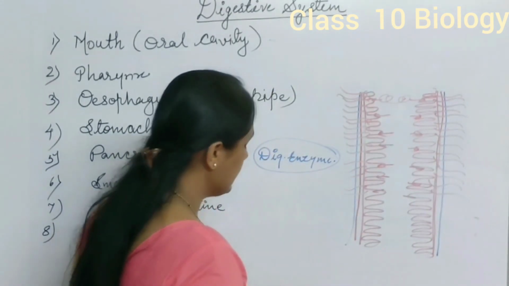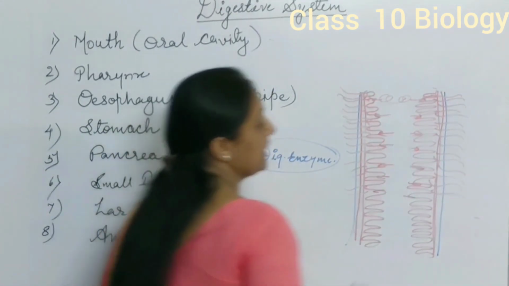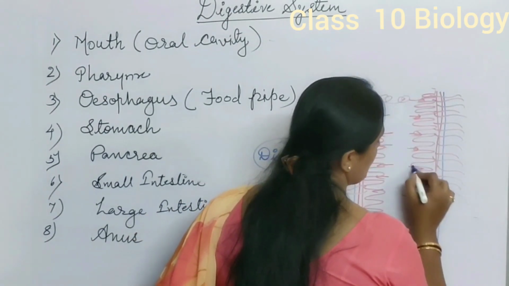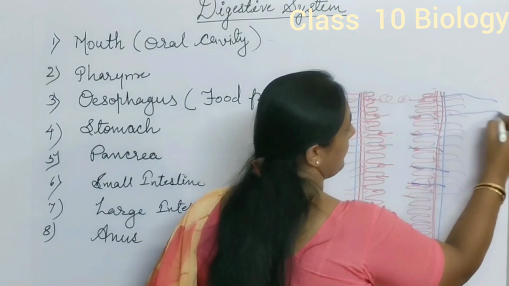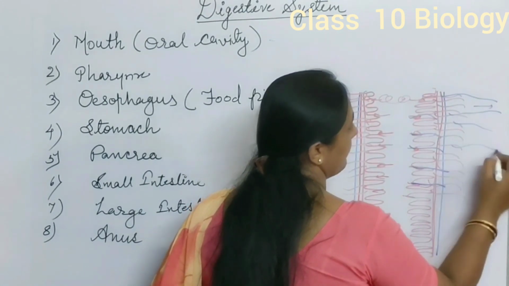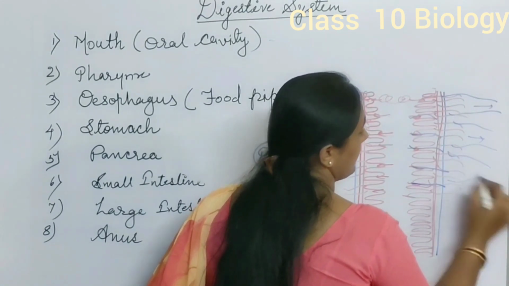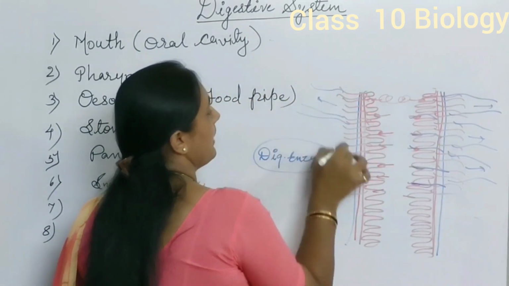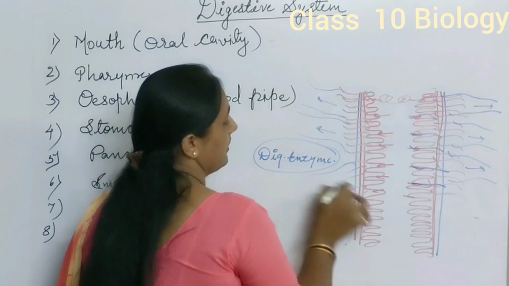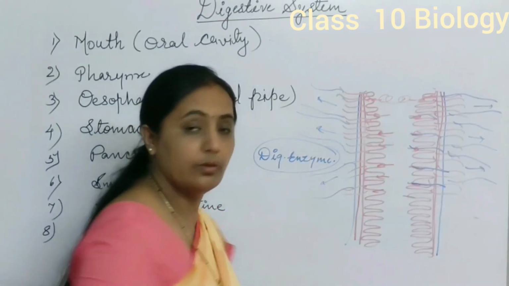This material diffuses into the blood capillaries, and these blood capillaries open into blood vessels, and in this way the food, once digested, is absorbed by the body and mixes with blood.